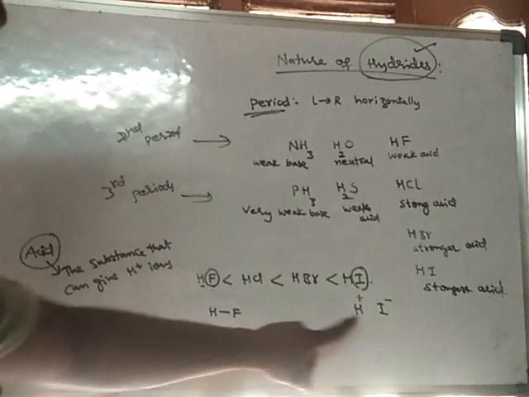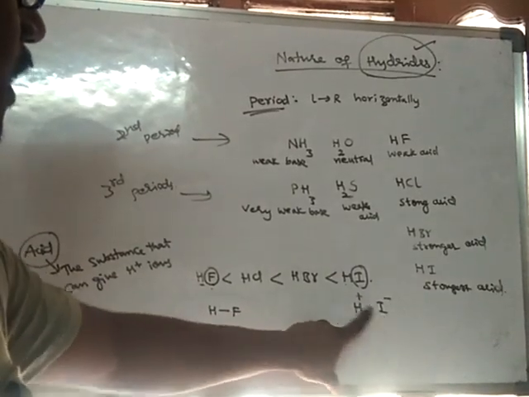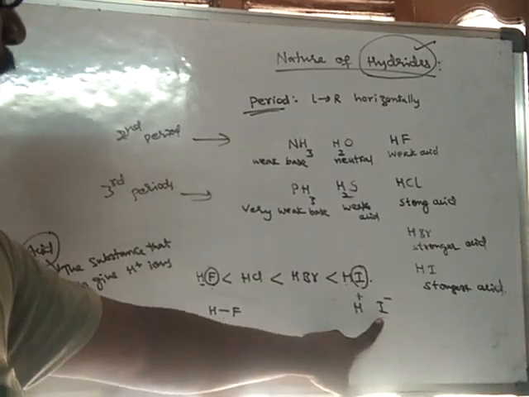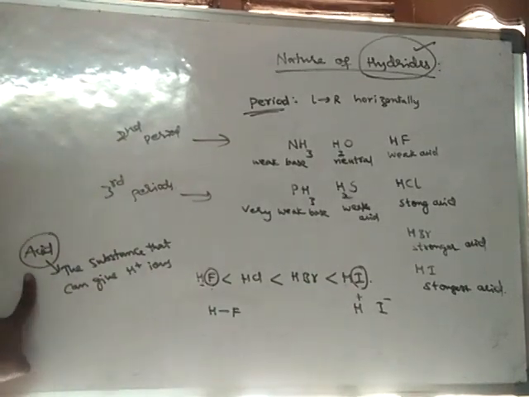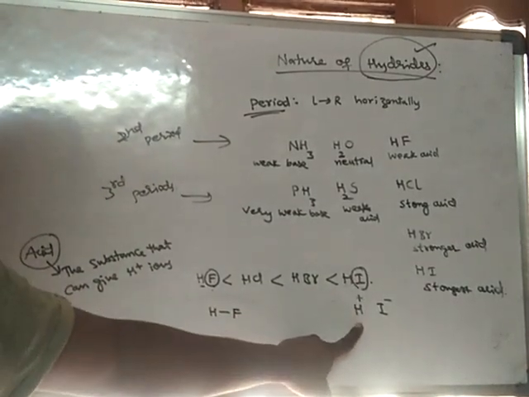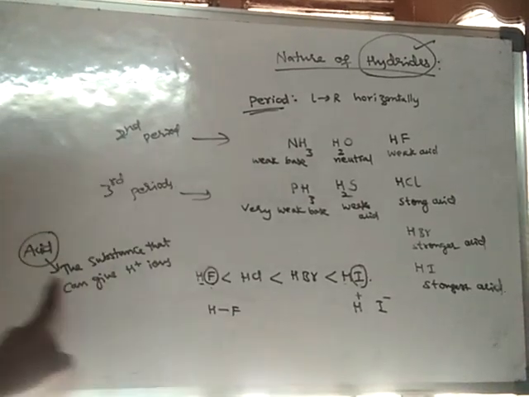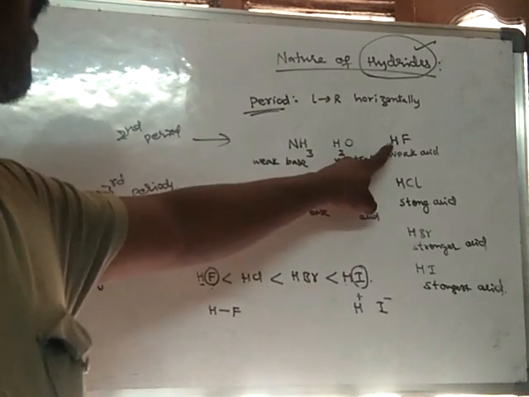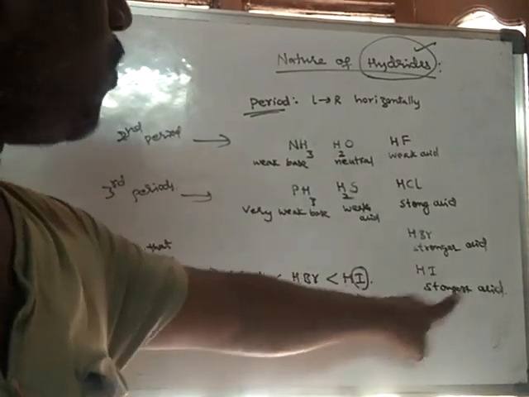So that is why HI can be broken down into H plus ion and I minus ion easily. That means HI can give H plus ion easily. So that is why HI is a stronger acid than HF. Okay. So that is why HF is a weak acid and HI is a strong acid.